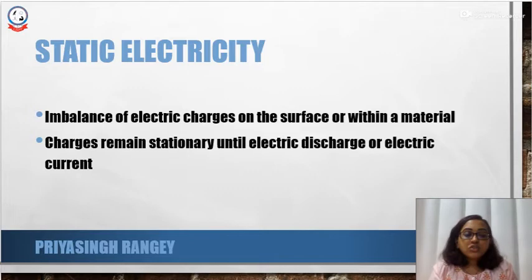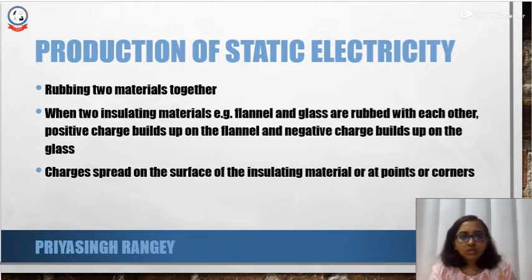Okay. Next, moving on to the production of static electricity. We have positive charges and negative charges, and there is going to be an imbalance of electric charges. But how is that imbalance going to occur? So let's move on to the production of static electricity. To produce static electricity, we have different methods. The simplest manner is by rubbing two different materials together.